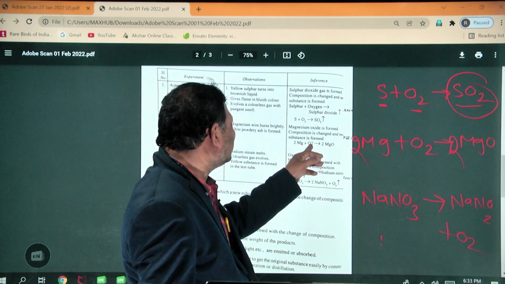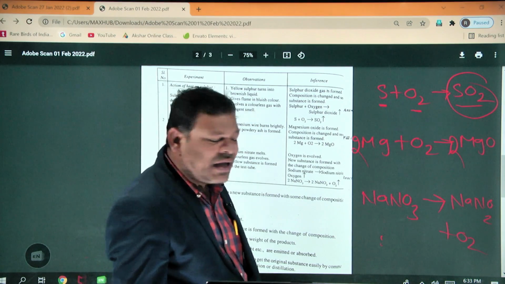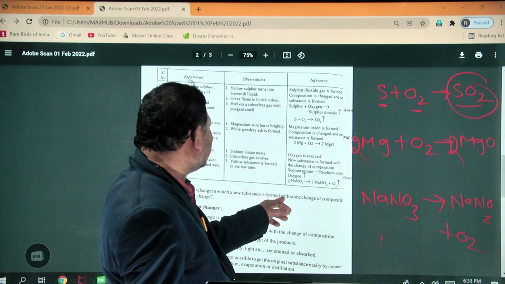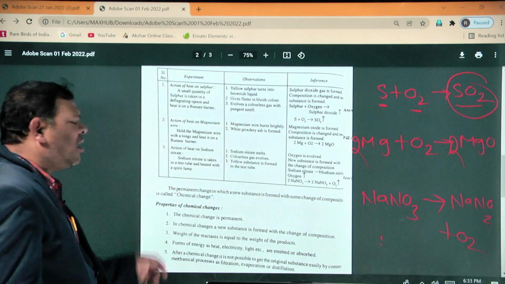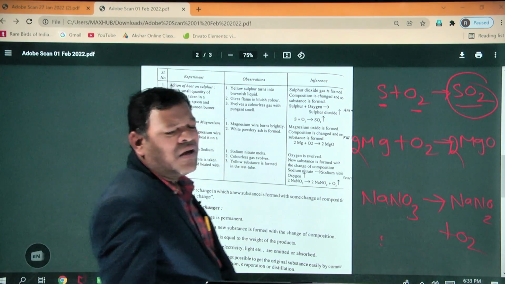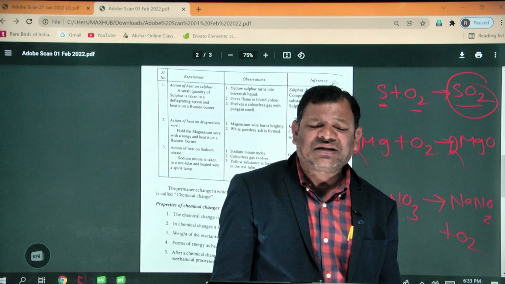Magnesium is different, oxygen is different, magnesium oxide is different. Okay, here that means the permanent change in which new substances are formed with some change of the composition is called chemical change. A chemical change is a permanent change. For example, milk is converted into curd, so that is known as a permanent change.